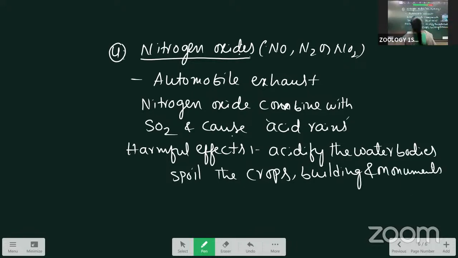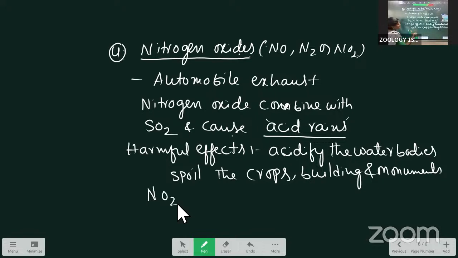Here, nitrogen oxides combine with sulfur dioxide and cause acid rains. What is the effect of acid rains? They acidify the water bodies, meaning the acidity inside the water is more. Automatically they spoil the crops, and buildings and monuments are also spoiled by this. Next is nitrogen dioxide, nitrogen oxide only.